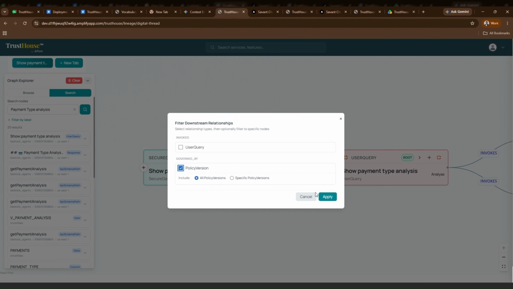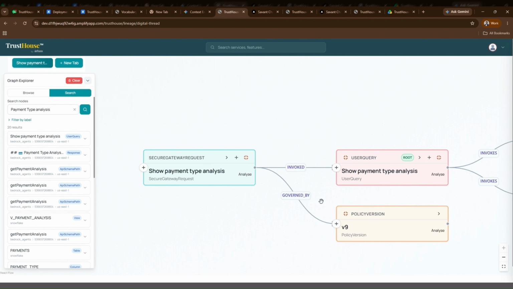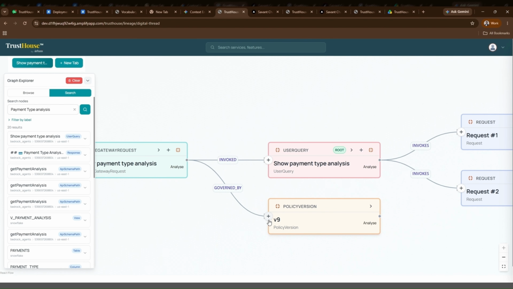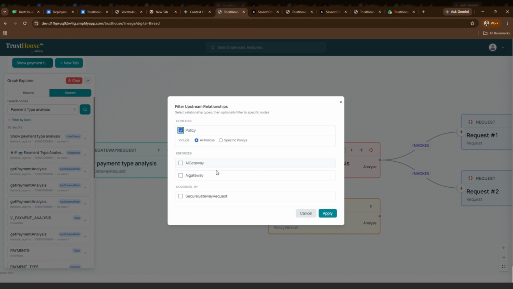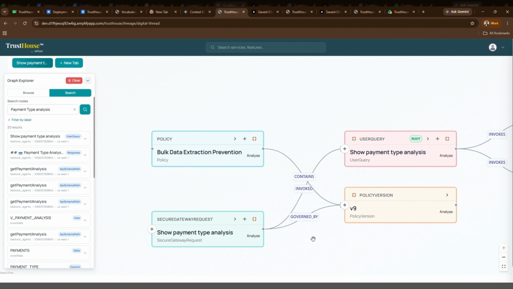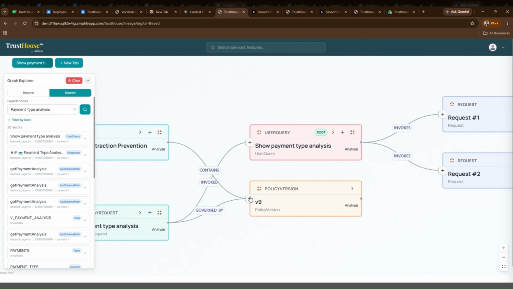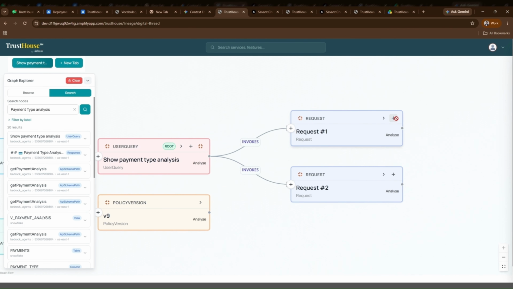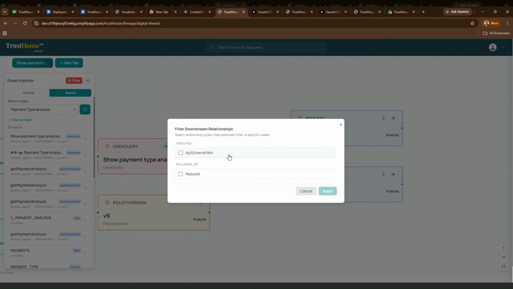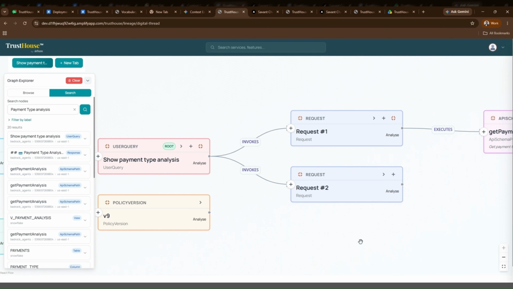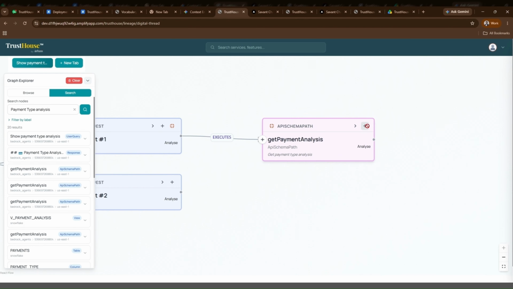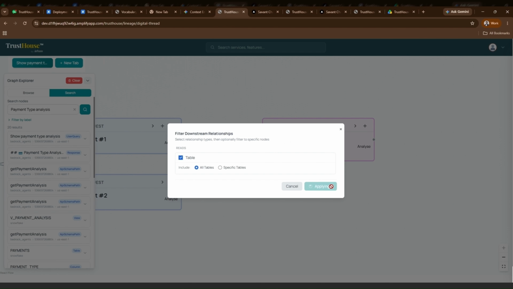For example, let me search for this particular node called payment type analysis, because I've asked this user query multiple times, and I want to see how it came to that particular decision. Let me click on this particular user query dot. When I click on its downstream, I can see the request that it has invoked. And when I click on its upstream, I can see that it is secured with a gateway request. When I click on it, it says that this is passed through this secure gateway request.